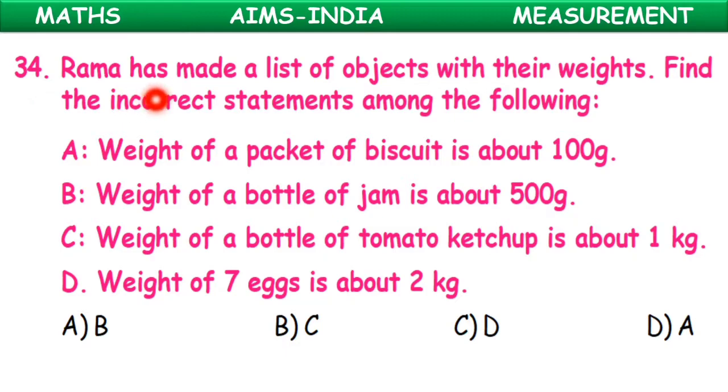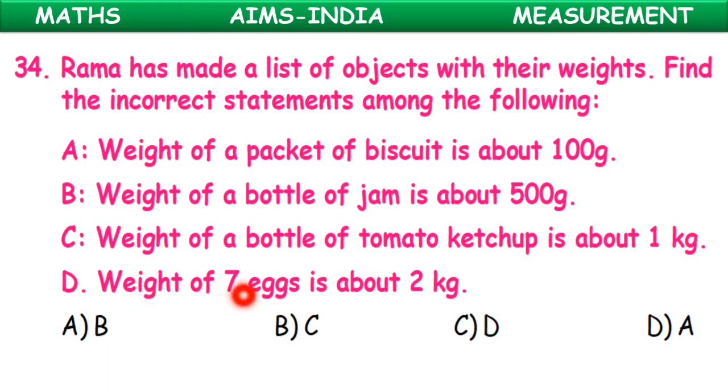Coming to question 34. Rama has made a list of objects with their weights. Find the incorrect statements among the following. Statement A is weight of packet of biscuit is around 100 grams. Yes, this is true. Next, weight of bottle of jam is about 500 grams. Yes, even this is true. Now C, weight of a bottle of tomato ketchup is about 1 kg. Yes, we get 1 kg tomato ketchup bottles.